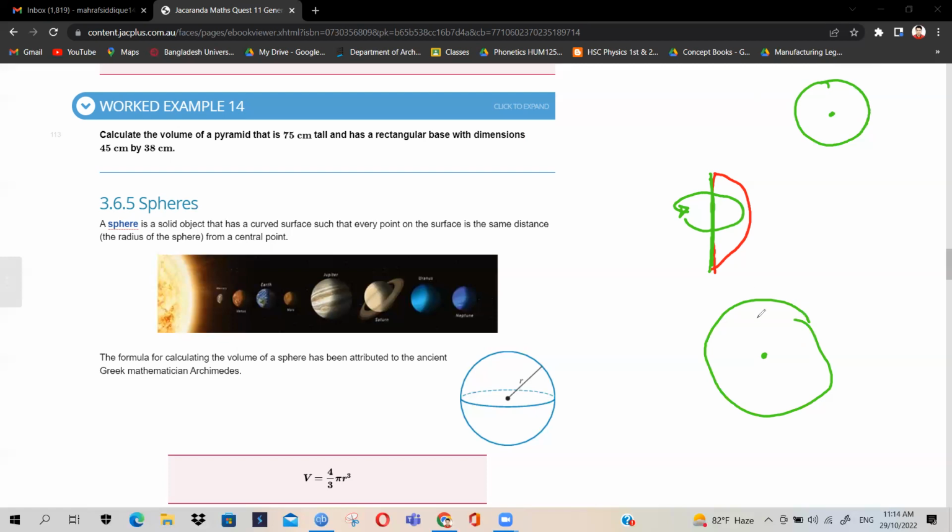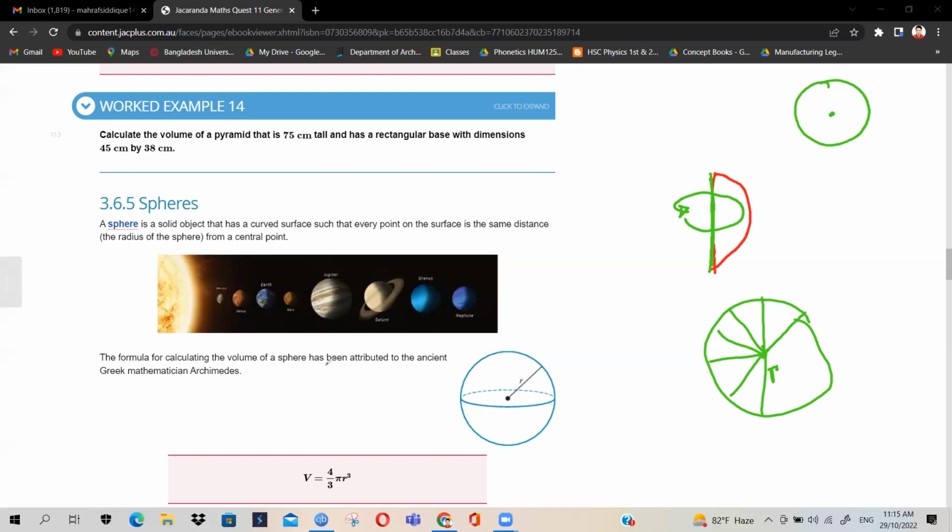So that is why the center lies very inside that object, which we cannot see. From that point, if you connect every point of the surface, you will get the same distance, and the same distance is termed as the radius, or r. This is also the radius. It's a little difficult. No, it's never difficult.